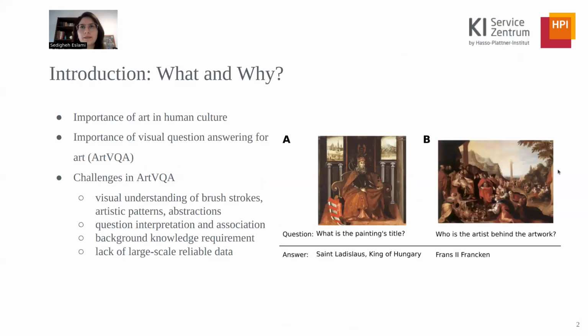Art is a fundamental aspect of human culture, and achieving visual question answering in the art domain is an important step towards conversational systems that can assist people. However, achieving ArtVQA is a challenging task since the model needs to understand the detailed visual information in paintings as well as interpret the natural language question and associate it with the visual data. ArtVQA also requires the model to possess historical background knowledge about artworks.